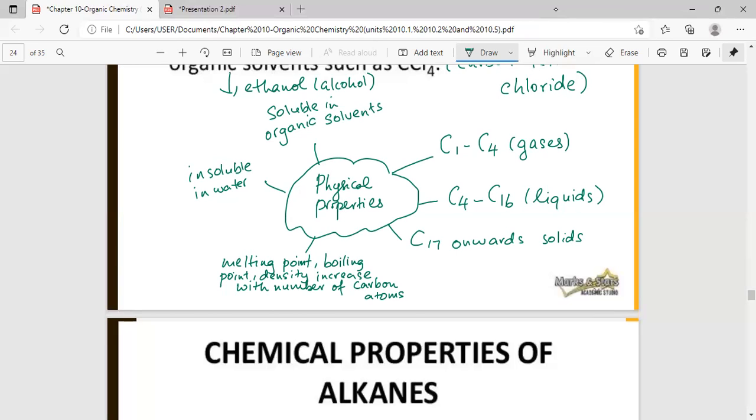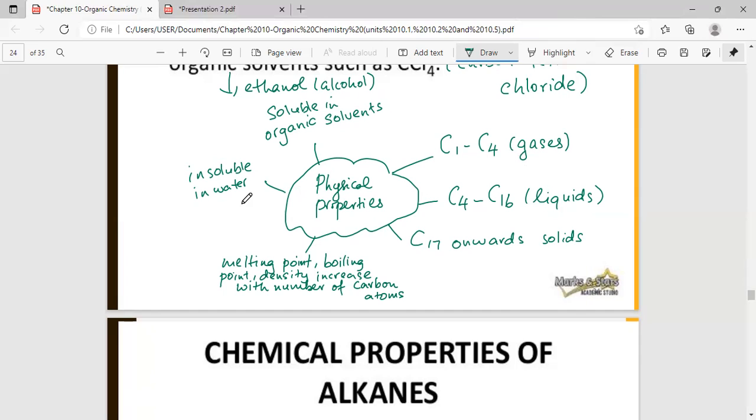So they can ask you, what is the physical state of hexane at room temperature? So hexane has 6 carbon atoms, so it is in this category here. So it is a liquid. All right, so they can ask you, what is the physical state of propane at room temperature? Propane has got 3 carbon atoms, so it is a gas. Okay, so these are the kind of questions they can ask.